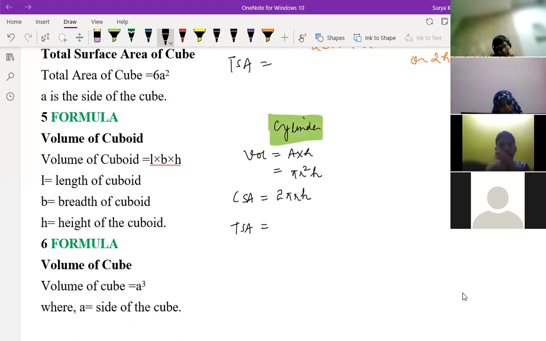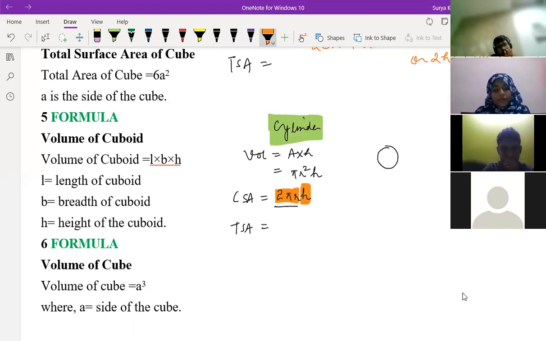Sir, because we don't count the circles. What is 2 pi r here? Sai Ritvik, what is 2 pi r? It is the circumference of the circle. So 2 pi r, and if you multiply by height, you will get the curved surface area.